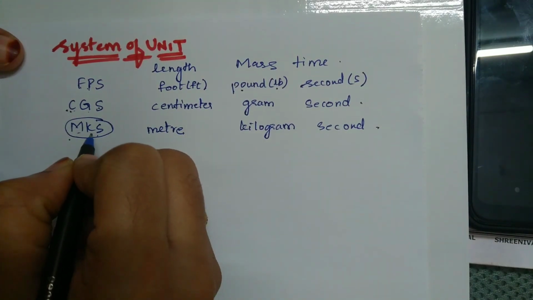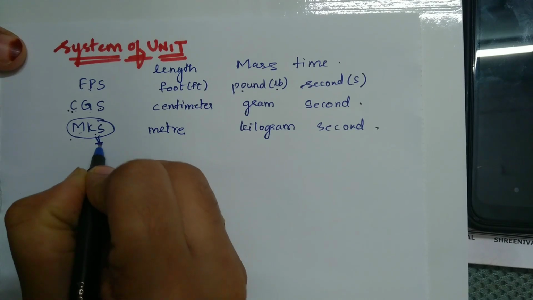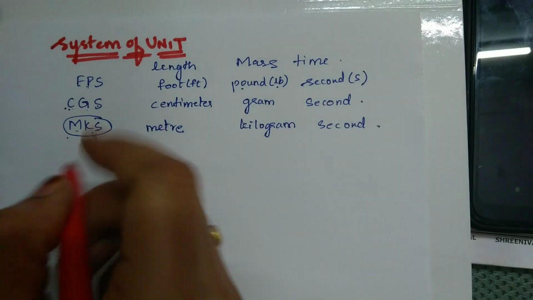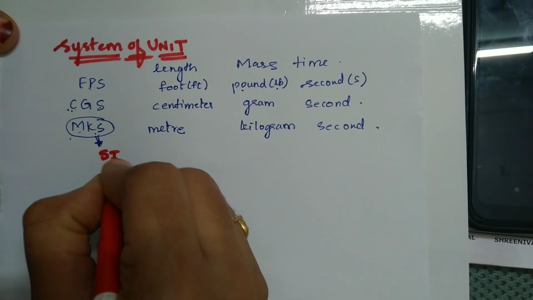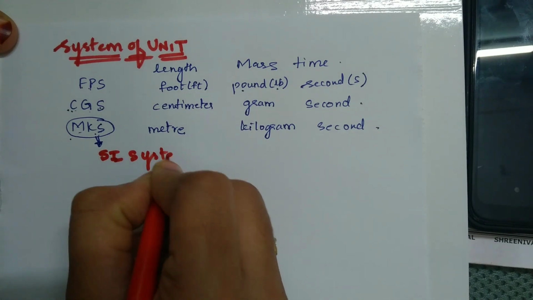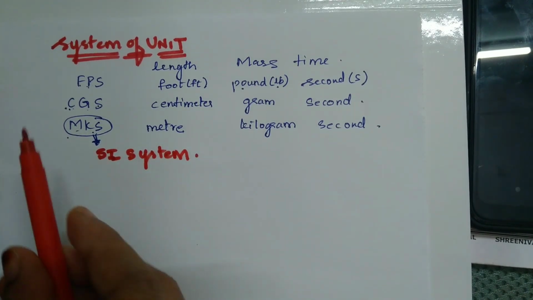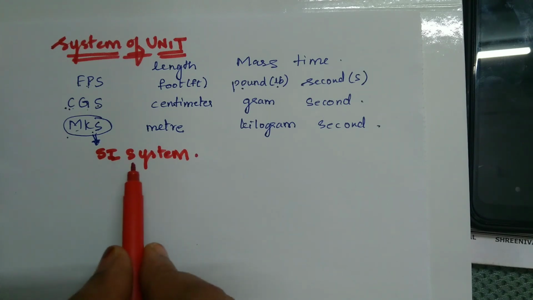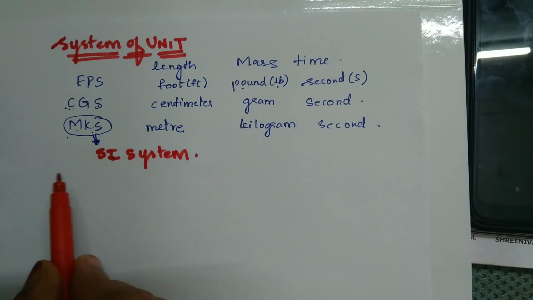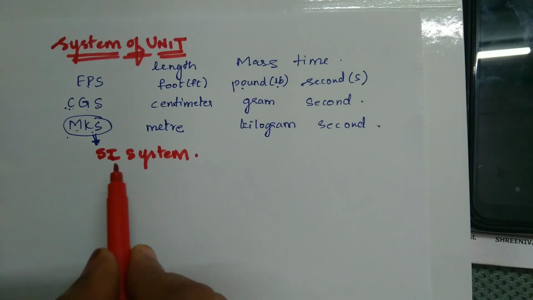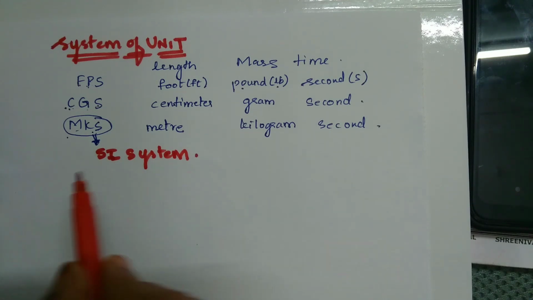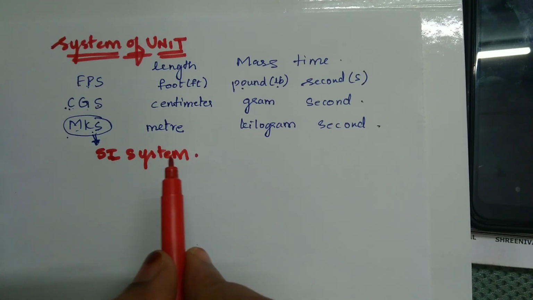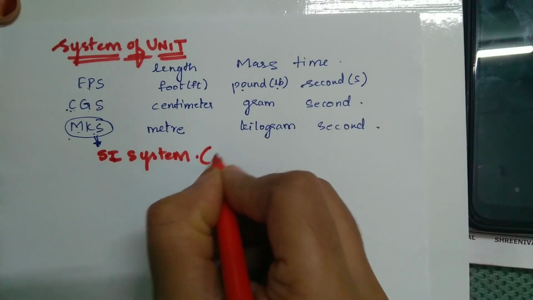MKS system is also known as the SI system. This is very important: they can ask which of FPS, CGS and MKS is known as the SI system. The system of units internationally accepted at present for measurement is the International System of Units, abbreviated as SI.